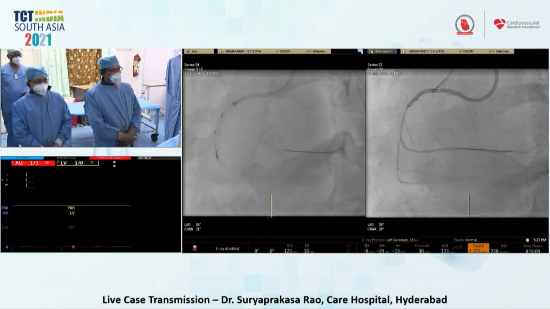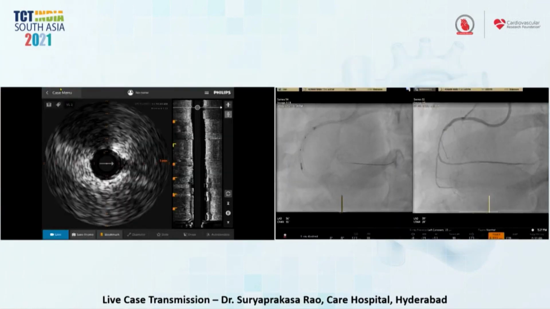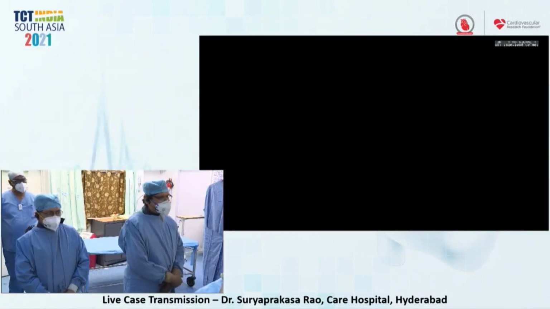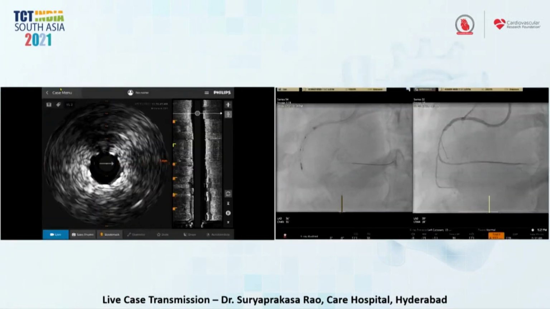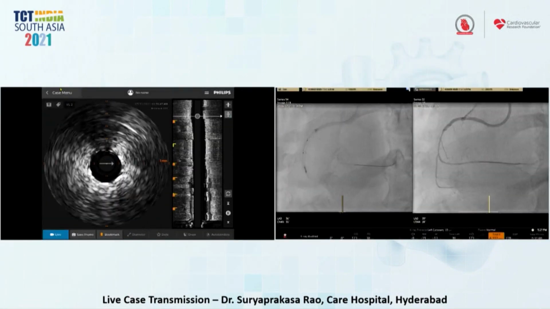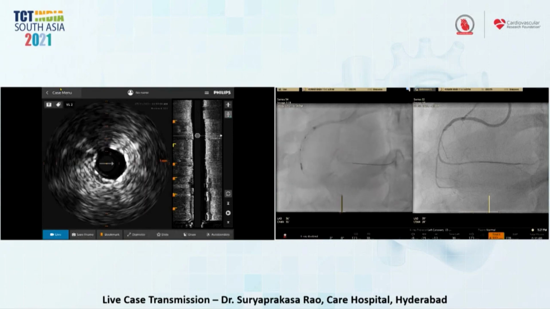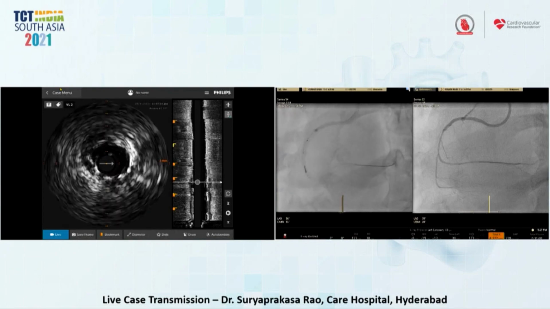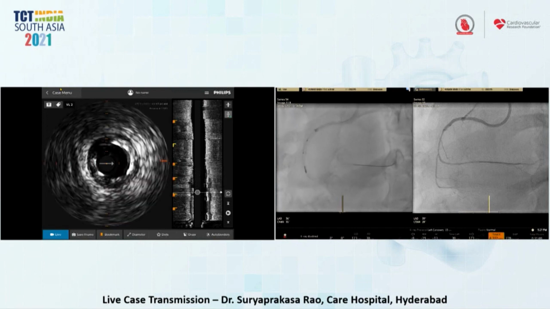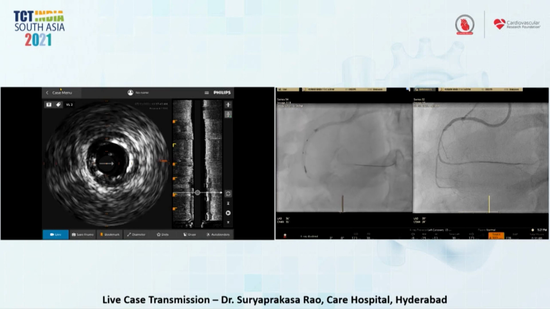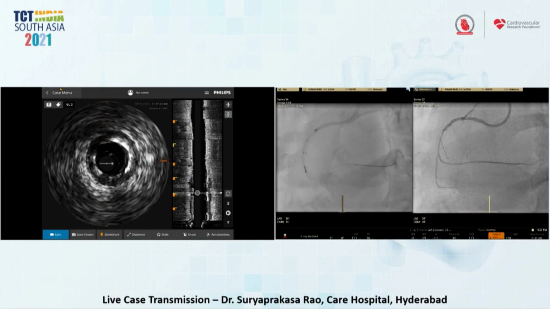So in the IVUS run, you can see that distally the stent was optimally deployed with good expansion and good apposition, but proximally you can see here it is underexpanded, because the vessel size here is 3.5 millimeter.